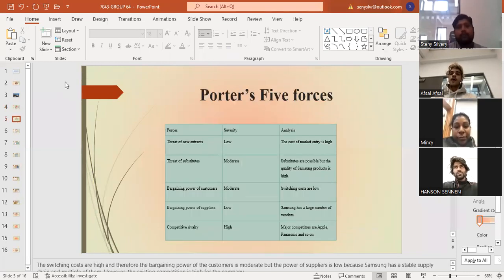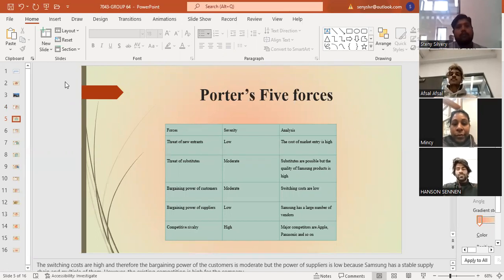There are 5 forces, such as threat of new entrants, threat of substitutes, bargaining power of customers, bargaining power of suppliers, and the competitive rivalry. When we compare all these 5 forces, the switching costs are high, and therefore the bargaining power of the customers is moderate. But the power of suppliers is low, because Samsung has a stable supply chain with multiple suppliers. However, the existing competition is high for this company.